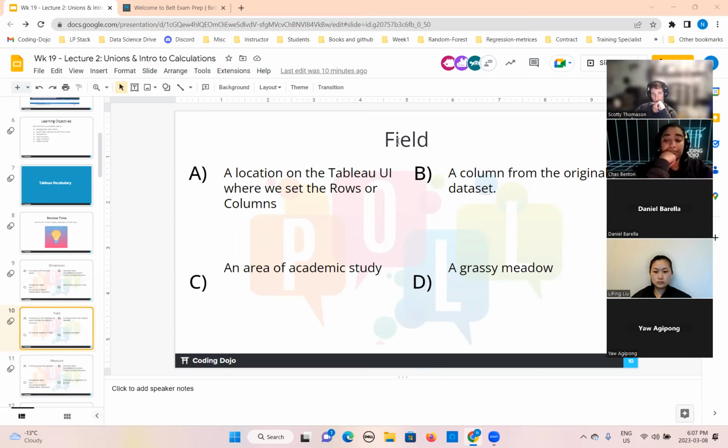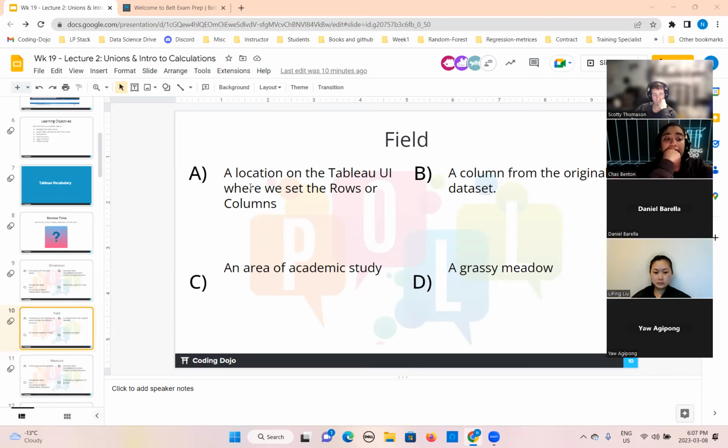We are talking about the name of the column. Field and column are the same thing. Whenever we use the term field, it means a column from the original data set. Location means the view, the Tableau user interface where we set the rows and columns.